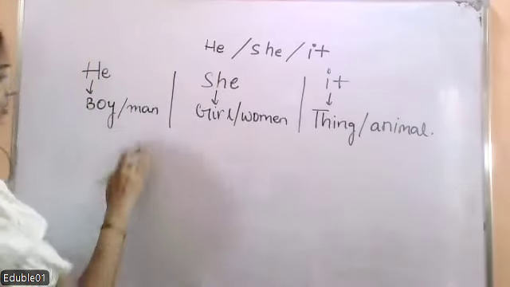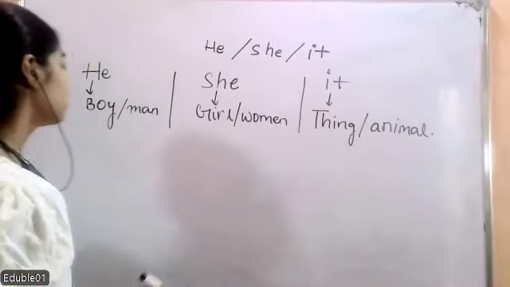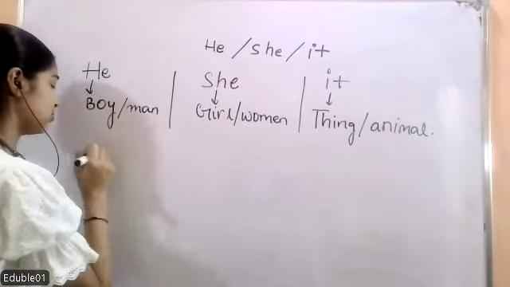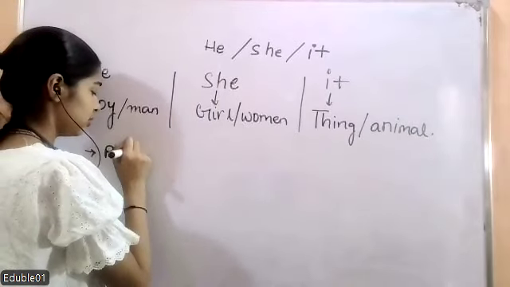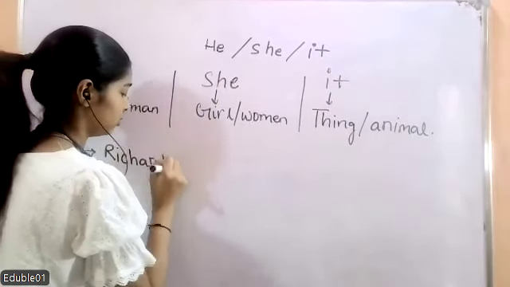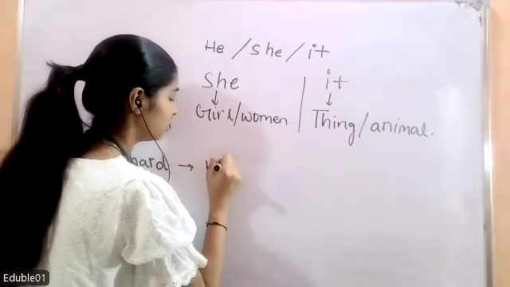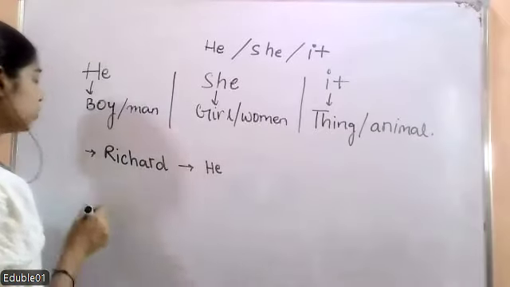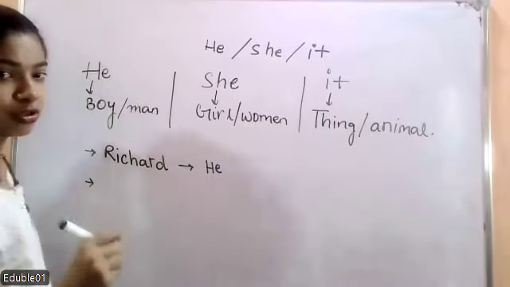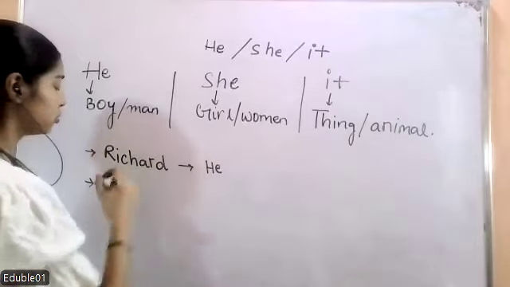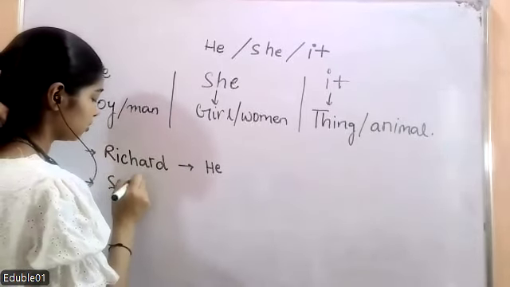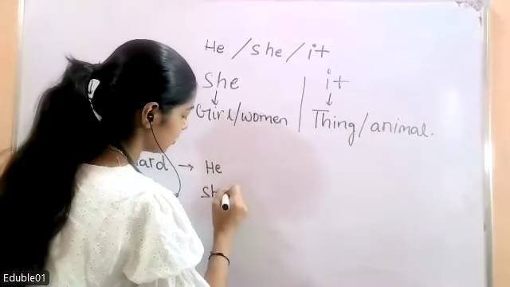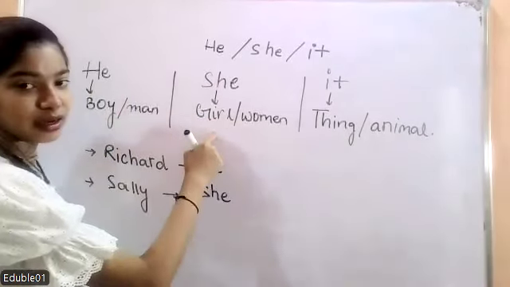Okay? So let's take some examples. Whenever there is a boy called, let's say Richard, we are going to use the pronoun he for Richard. Let's say there was a girl called Sally. If we are talking solely about Sally, it will be she, because Sally is a girl.